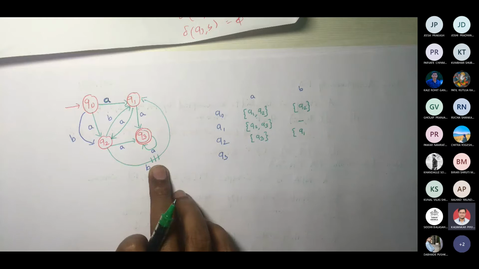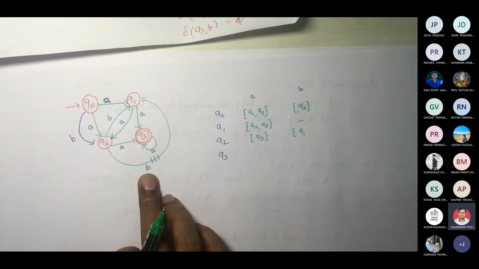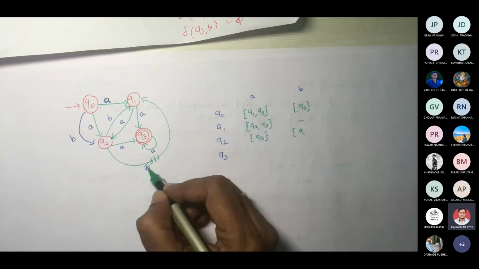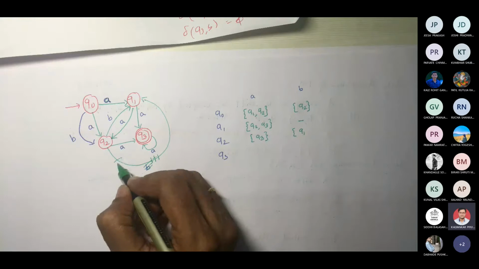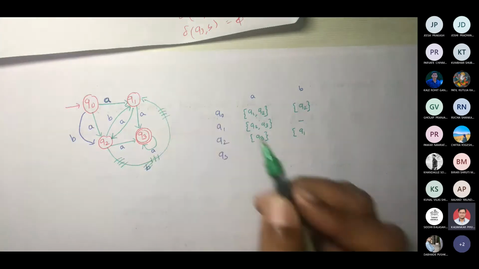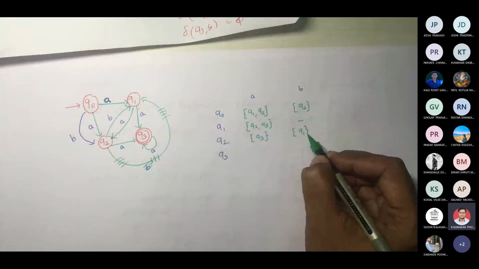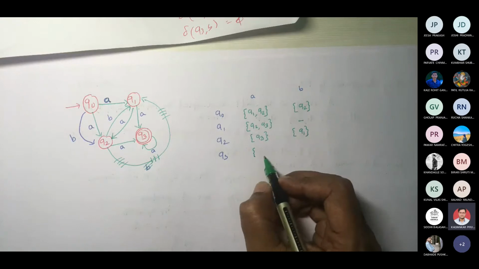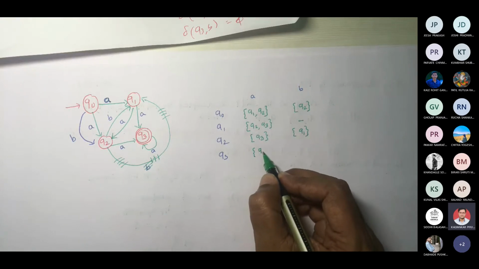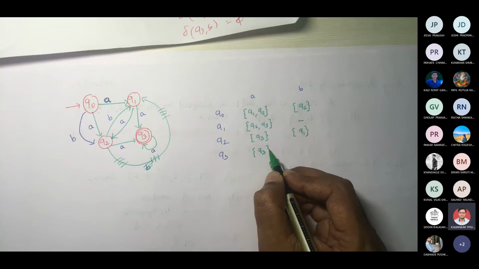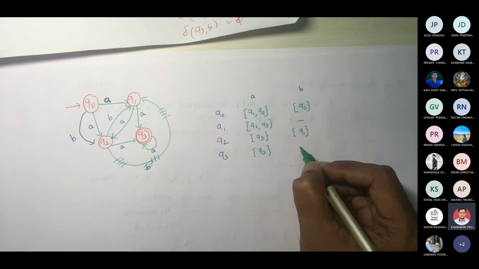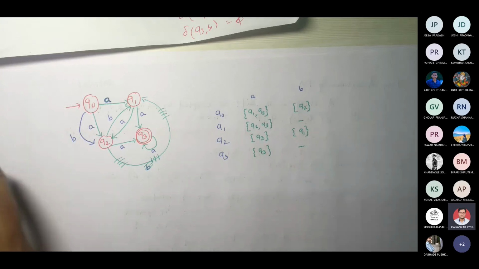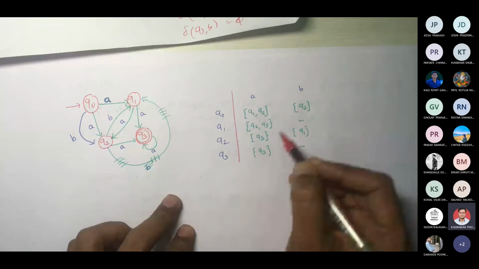We could have taken A here, but it's okay. Let us cancel this; this transition is not there. So this is Q1 only. Q3A is Q3. Q3B is empty. So this is your transition table.